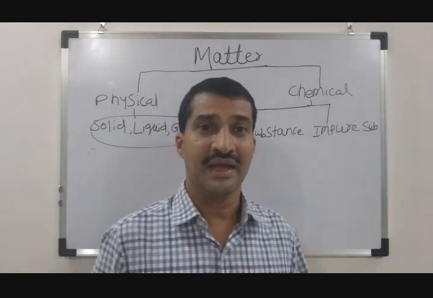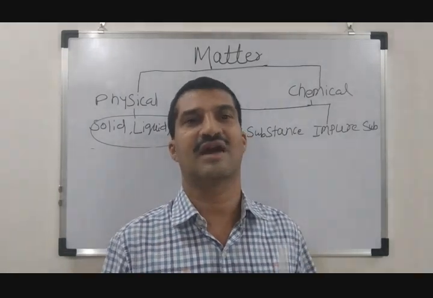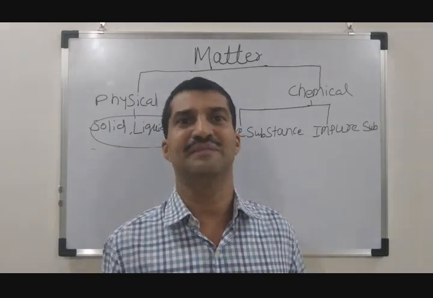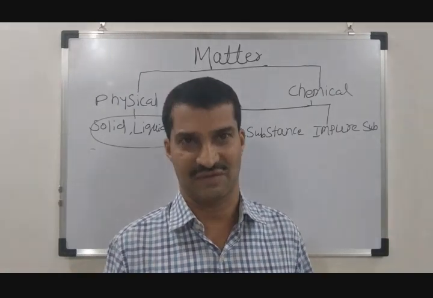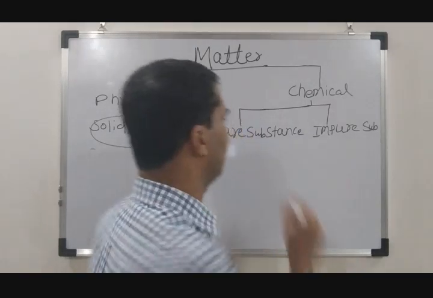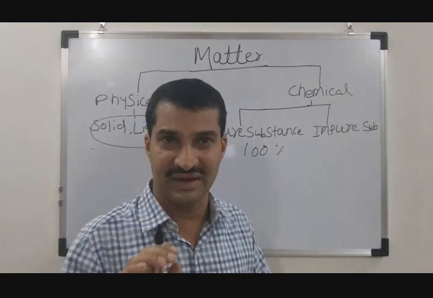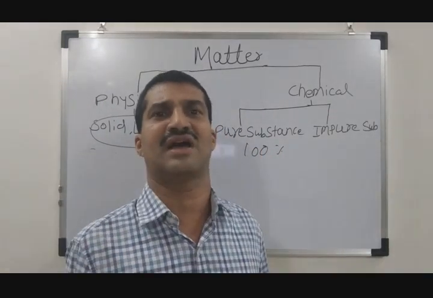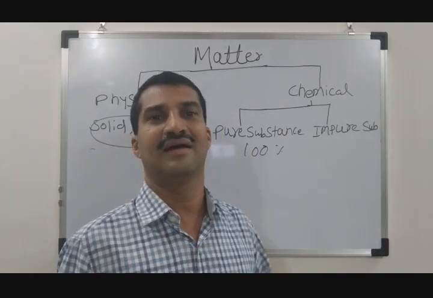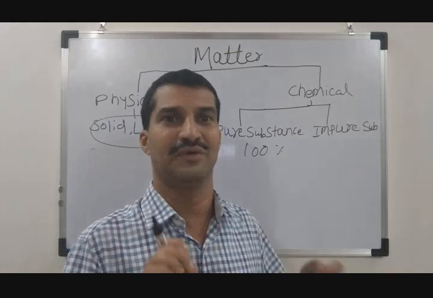See, any substance that presents its purity as 100% is called a pure substance. If the purity is not 100%, that means something is mixed in it, so it is an impure substance. So for a substance to be pure, its purity must be 100%. If it is less than 100%, that means another substance has been mixed with this substance, so its percentage purity is decreased. In this case, the substance cannot be called a pure substance, it is called an impure substance.